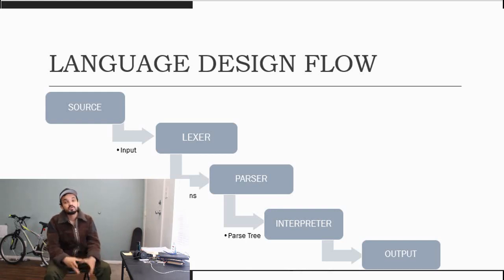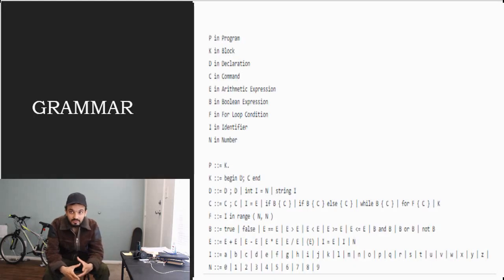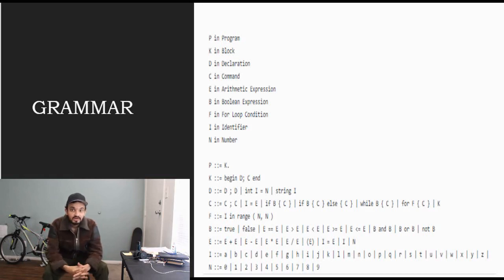Now the next is the grammar of the programming language. Program consists of block. Block depends on declaration and commands. Declaration takes the form of boolean or integer. We have used while and if else; print statements are part of commands. Then we have integers from a to z, numbers from 0 to 9, and we have used an assignment operator to assign the values to it.